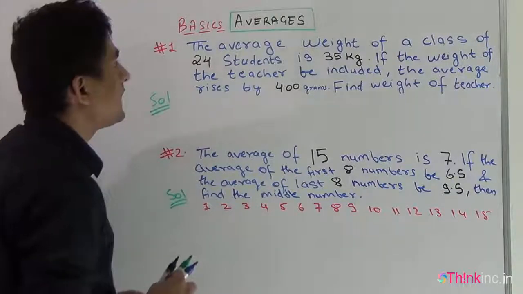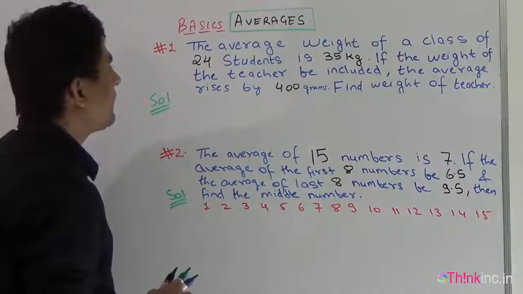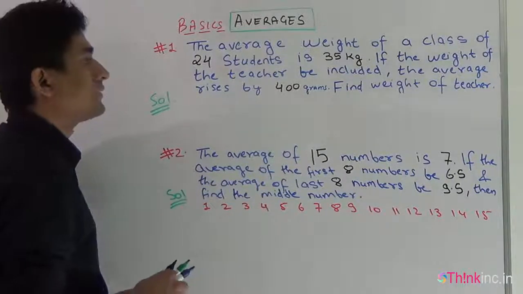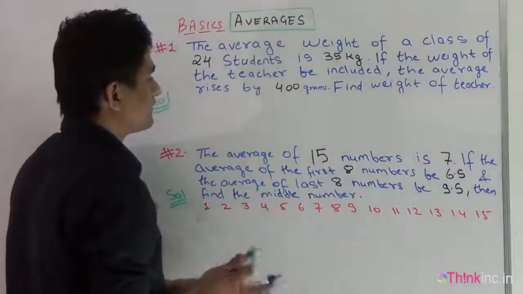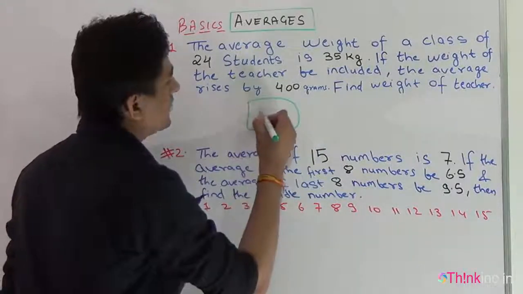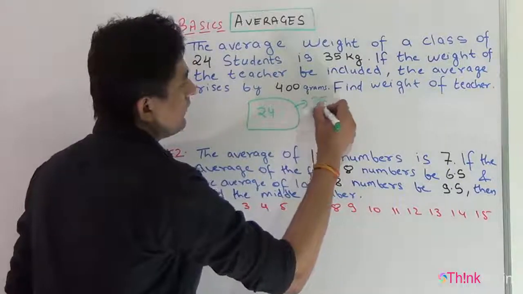First question is, the average weight of a class of 24 students is 35. The weight of the teacher being included, the average rises by 400 grams. Find the weight of the teacher. The question says there is a class in which 24 students are there, and the average weight of this class is 35 kg.